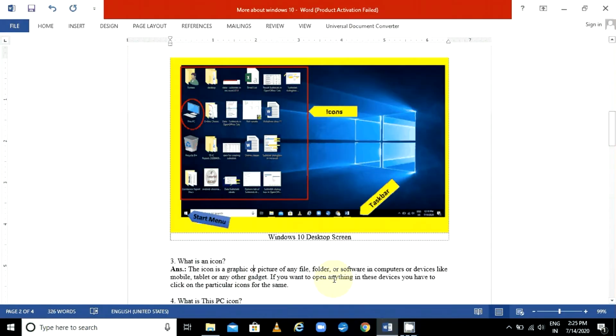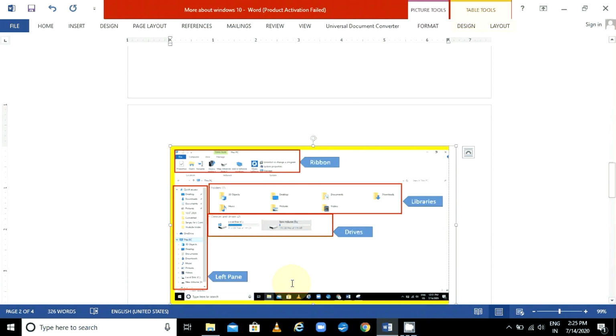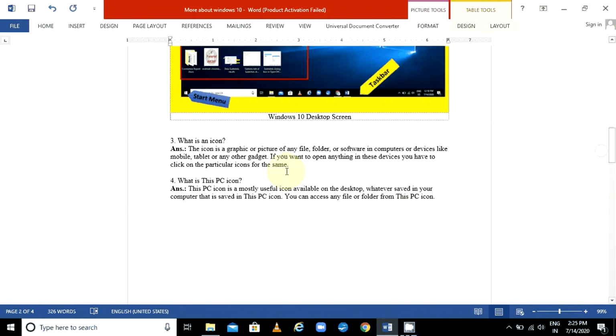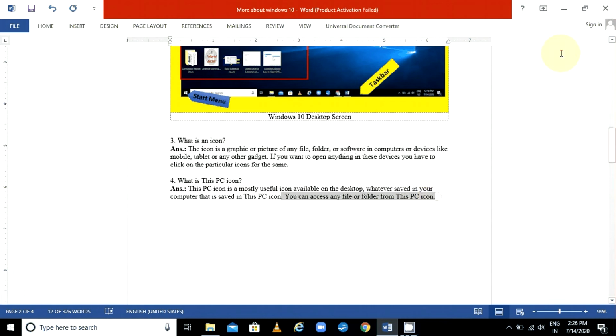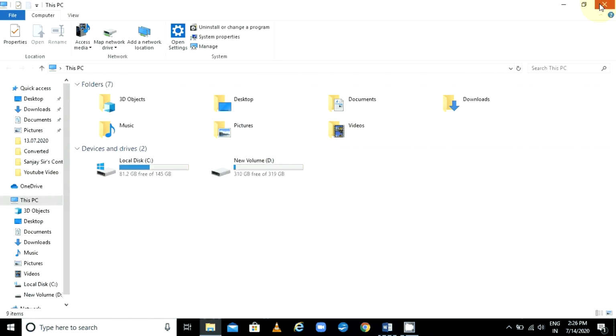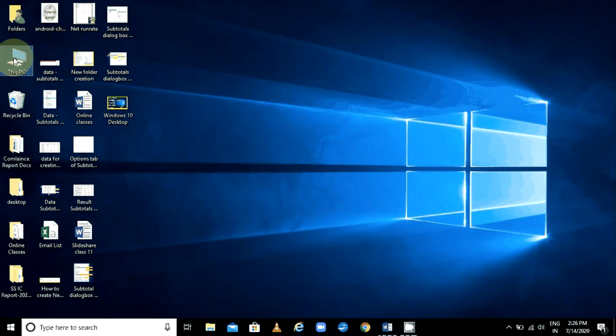What is this PC icon? This PC icon I have already shown to you. This PC icon is the most useful icon available on the desktop. Whatever is saved in your computer is saved in this PC icon. You can access any file or folder from this PC icon. So this is your this PC icon, this one. When you double click and open it, you will get this type of window.